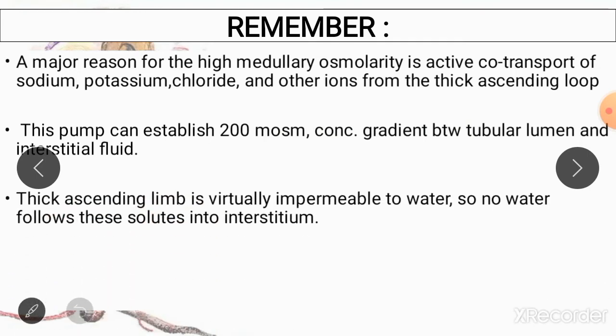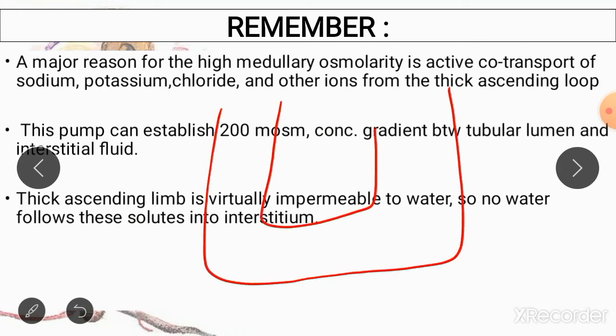Thirdly, you have to remember that this part of the nephron is impermeable to water. Water cannot move out from the thick ascending limb into the renal interstitium. This part is only permeable to solutes, and only solutes can move out from the thick ascending limb.